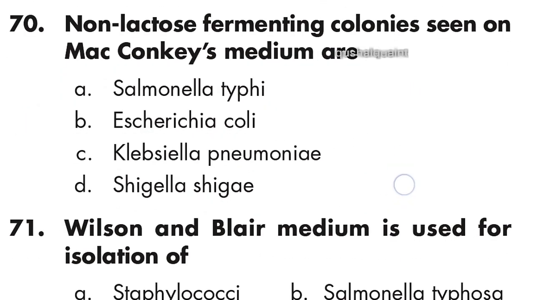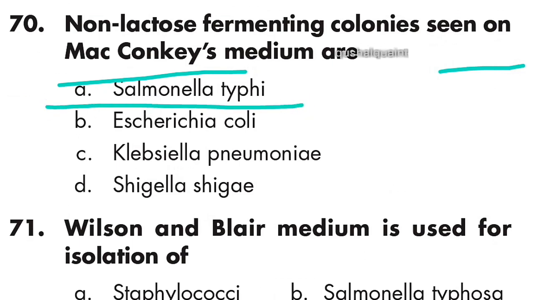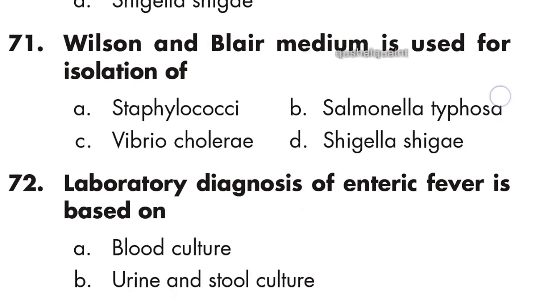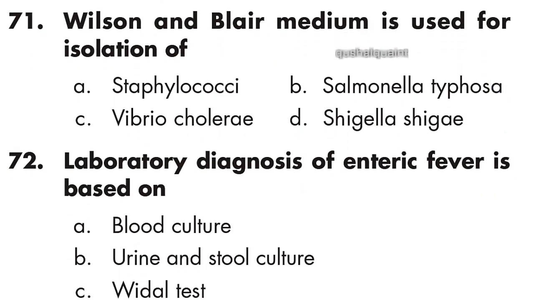Next question: non-lactose fermenting colonies seen on MacConkey's medium are Salmonella typhi. Option A is right, Salmonella typhi. Question 71: Wilson and Blair medium is used for isolation of Salmonella typhosa. Option B is right.